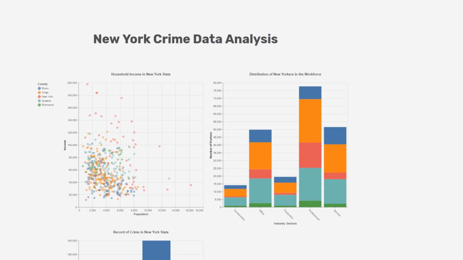Based on these observations, we can advise that New York needs to put more effort into mitigating crime for its second wealthiest populace, and that residents need to be wary of crime in the Kings area.